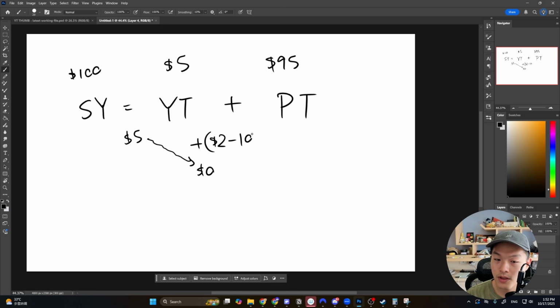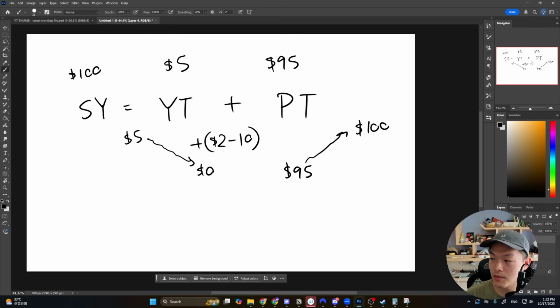Let's just say the APR goes between like 2 to 10%. Then at the end of 1 year, you're going to get whatever amount that the APR is. But throughout the whole process, your PT is going to rise to $100 when it's actually close to maturity, right? So 95 is slowly going to rise to $100.